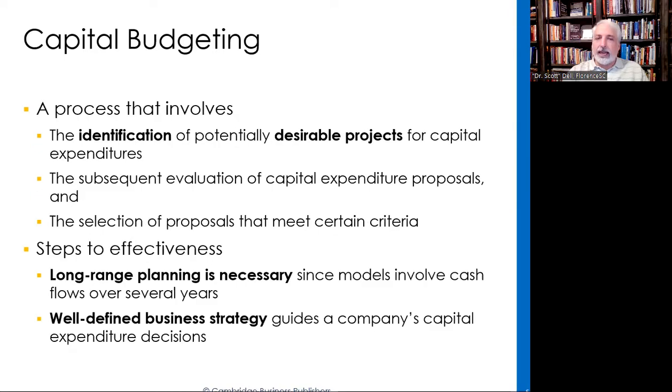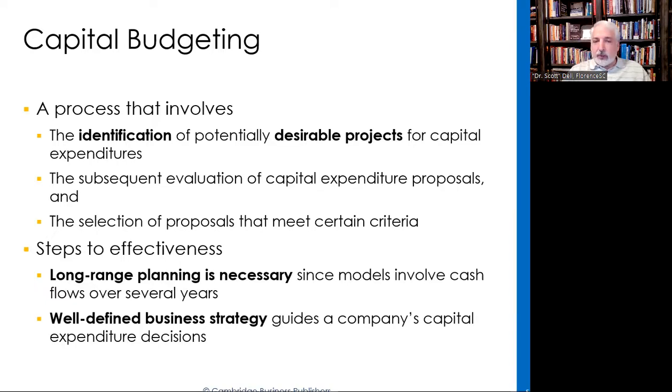So let's take a look at the capital budgeting process. So we're going to identify a variety of projects. Some, we can't do them all typically. We're going to have to make some decisions and make for the best projects with limited funds that we are able to dedicate. So we're going to evaluate the different proposals, and we're going to have certain criteria that we reflect on that will be the basis of our decision.